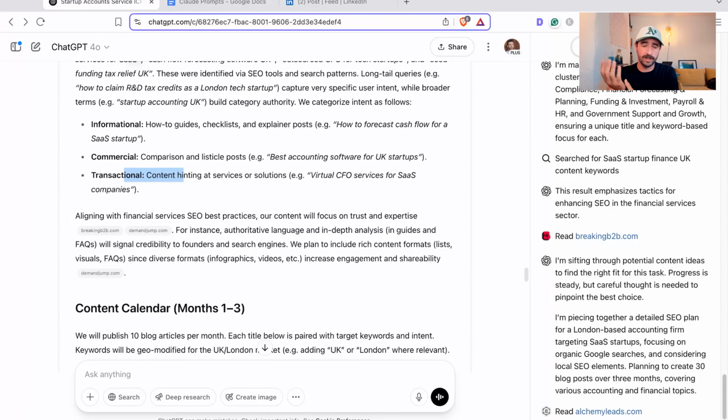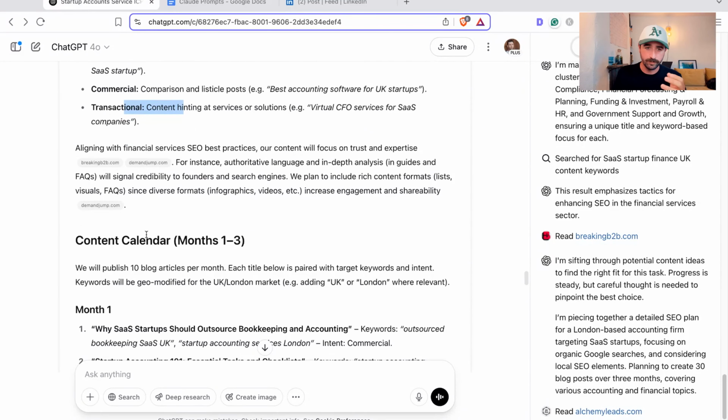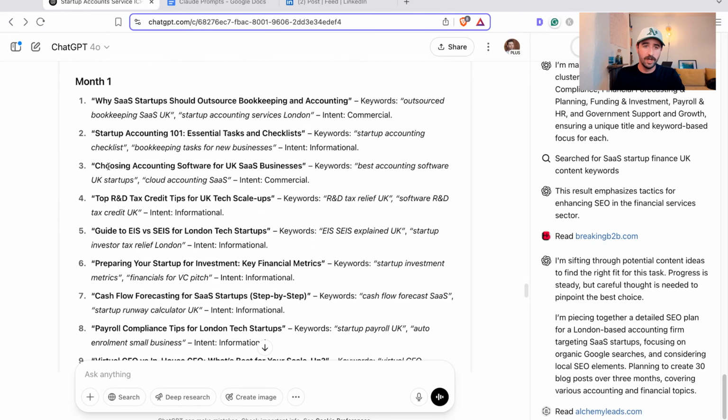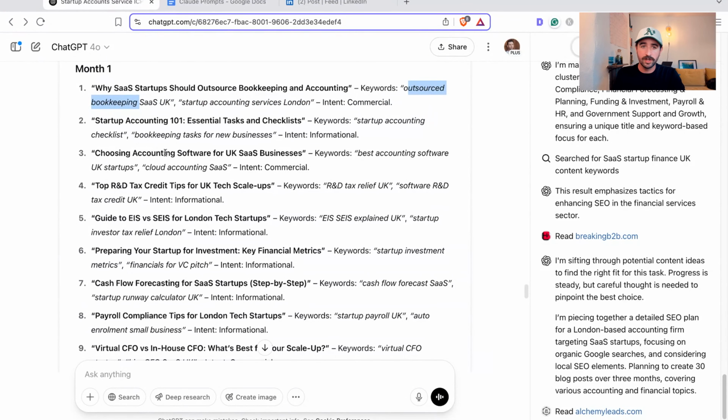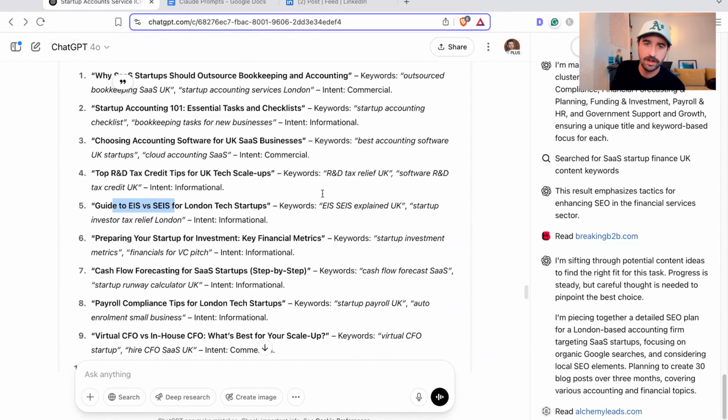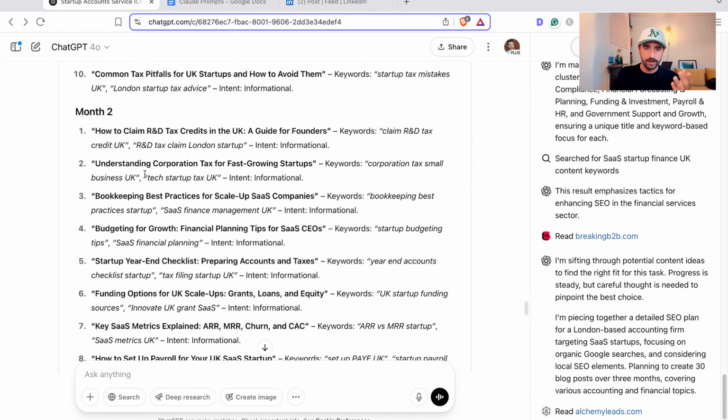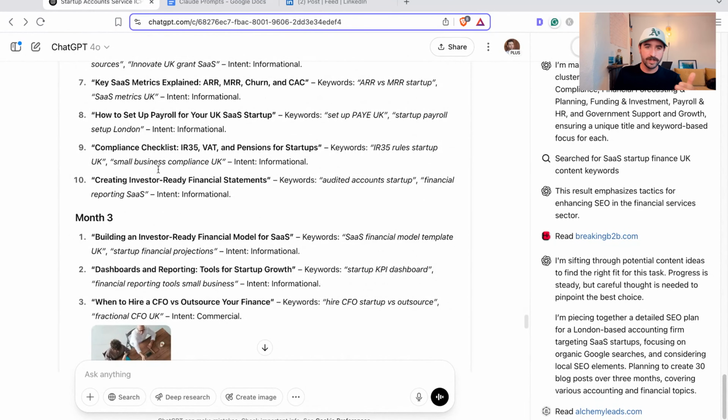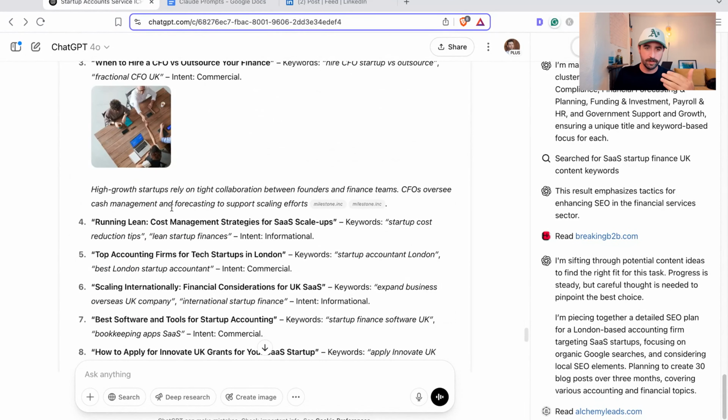They just pick random topics, or topics that have good keyword volume and difficulty, and try and target them to get traffic, which might not actually be that helpful to your whole sales process. And it's built a whole content calendar. You can see month 1, why startups should outsource bookkeeping and accountancy, targeting the keywords that you want to target, EIS versus SEIS for London tech startups, and the keyword startup investor tax relief London, a massively useful keyword for people. And you can see it's broken it down month by month and the 10 articles you're going to need to create each month. Incredible.